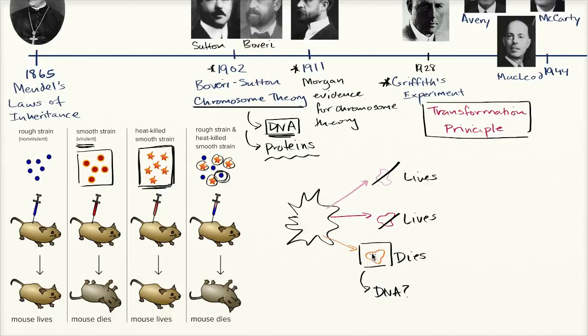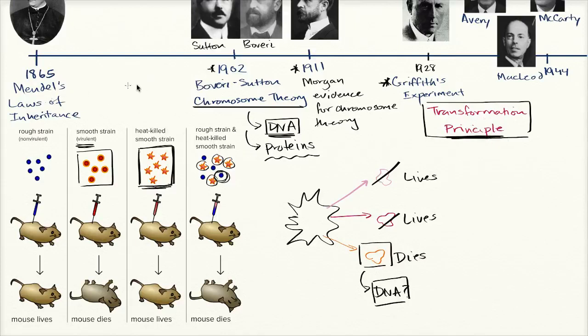They ran chemical tests to say, hey, there doesn't look like there's a lot of protein in this thing that we isolated, or even RNA, which is another molecule that they knew. Enzymes that would have degraded proteins or RNA did not degrade this stuff, but the enzymes that degraded DNA did degrade this stuff. And so they were able to come up with the idea that DNA was the transformation principle. And this is a really, really, really big deal.